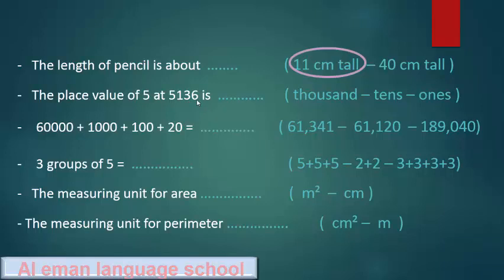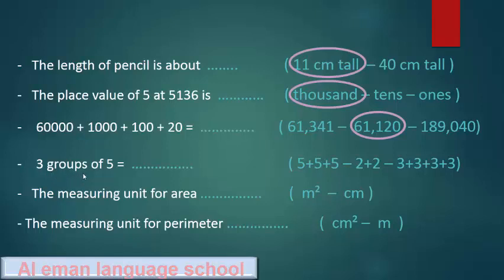When I ask about the value, I write a number. So 5 is in the thousands place. 60,000 plus 1,000 plus 100 plus 20. This is expanded form. I want to write the standard form. So it equals 61,120.